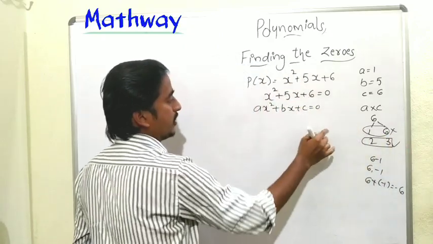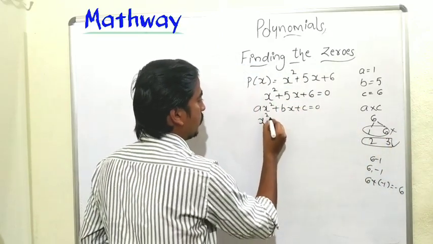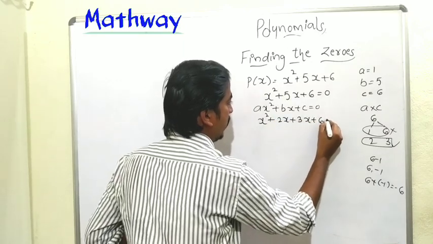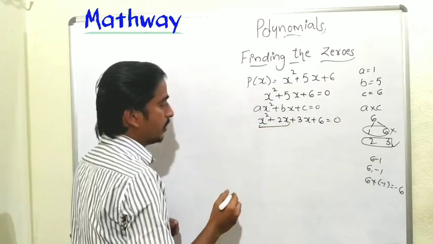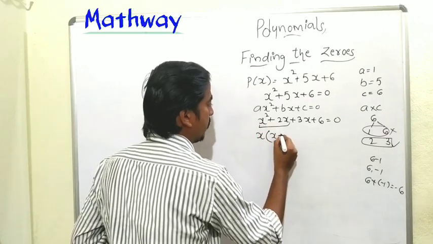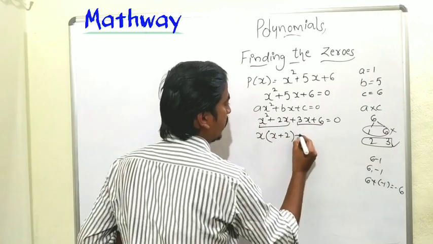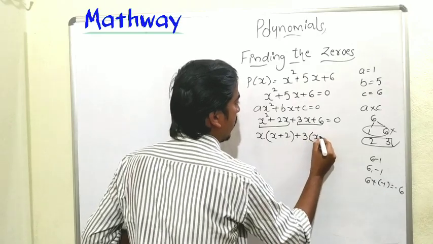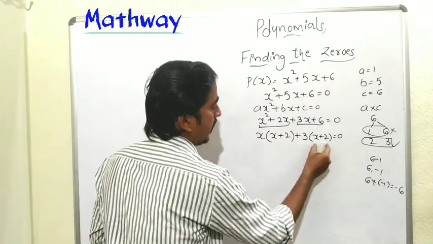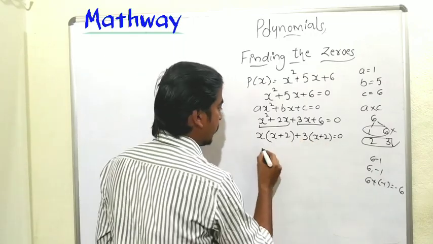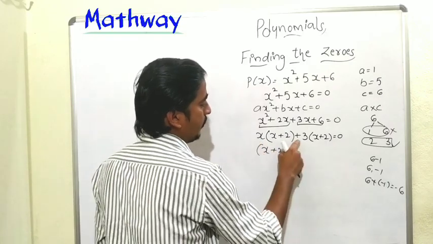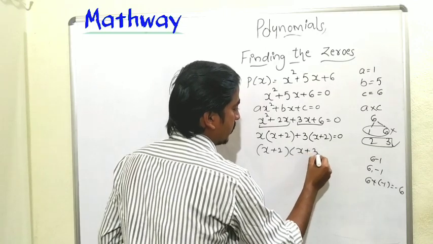So write 5x as 2x plus 3x. So x square plus 2x plus 3x plus 6 equal to 0. From these two terms, what can we take as common? x is common. Then x of x plus 2. Again from these two terms, we can take 3 as common. 3 of x plus 2 equals 0. If we are going the correct way, we will get the same terms, x plus 2, x plus 2. So take x plus 2 as common. Then x is left here, 3 is left here. So x plus 3 equal to 0.